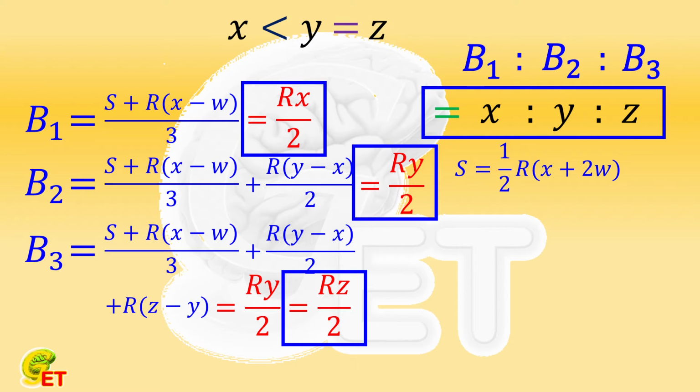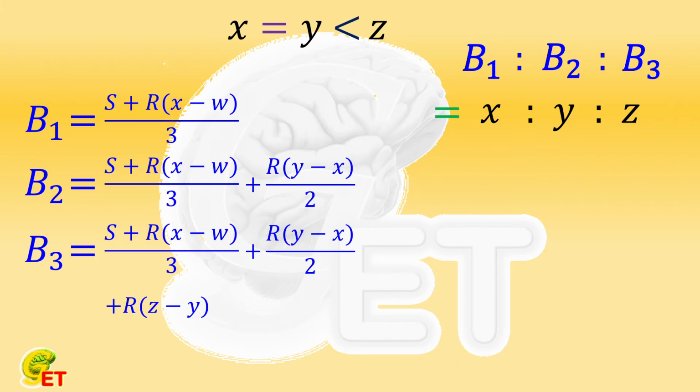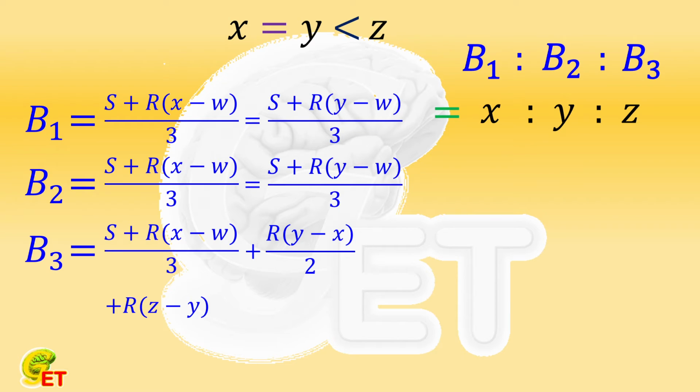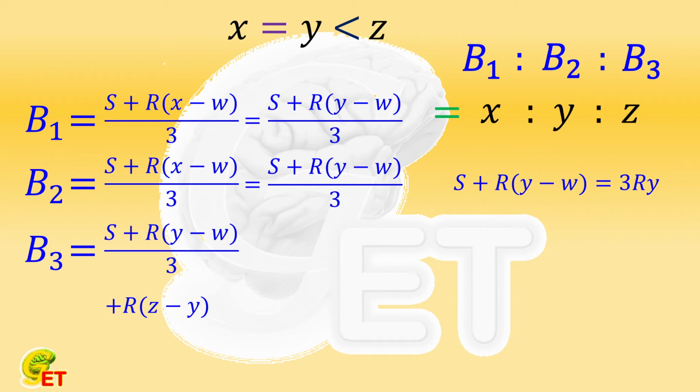The second case is when Y and X are equal. In this case, we can express both B1 and B2 as 1/3 of (S plus R times (Y minus W)). B3 is then equal to 1/3 of (S plus R times (Y minus W)), plus R times (Z minus Y). In the same way as before, we get that S plus R times (Y minus W) equals 3 times R times Y. S is therefore equal to R times (twice Y plus W).